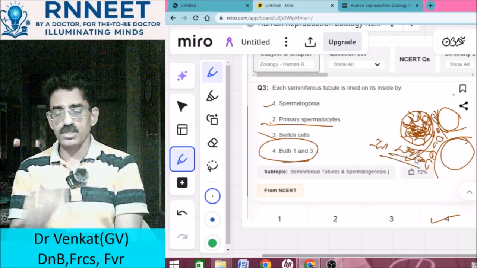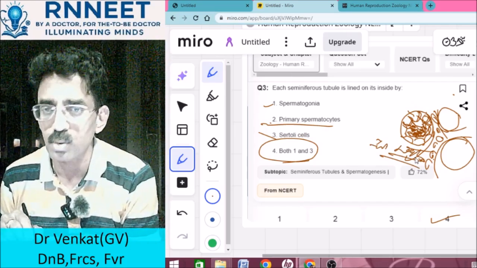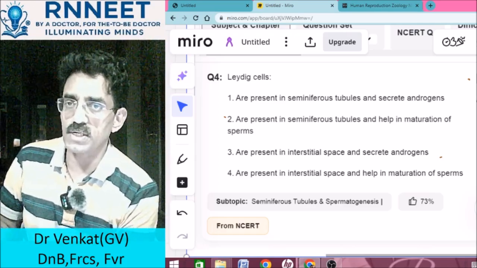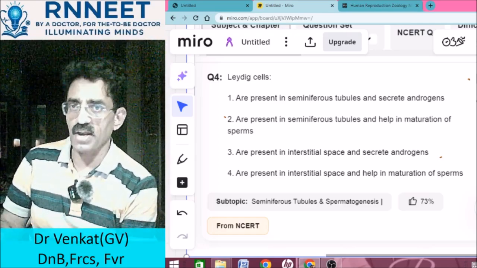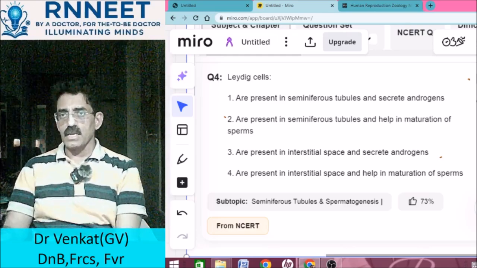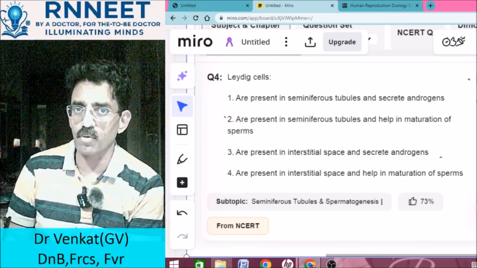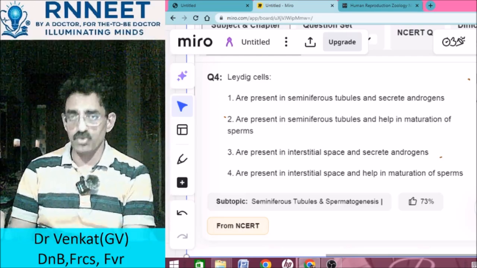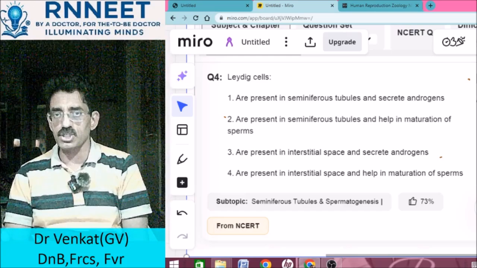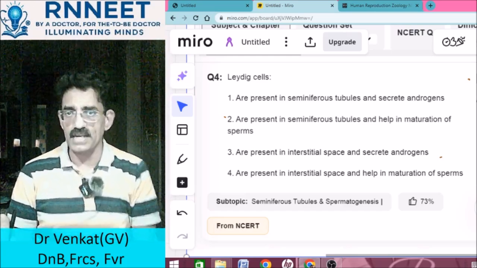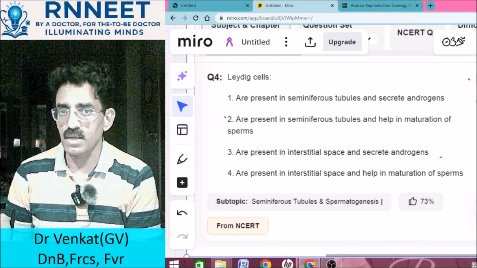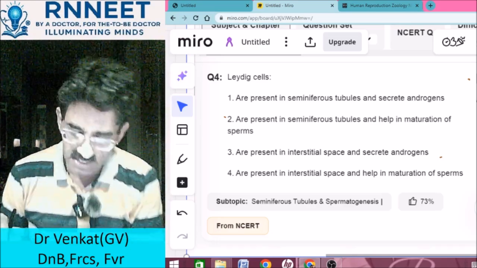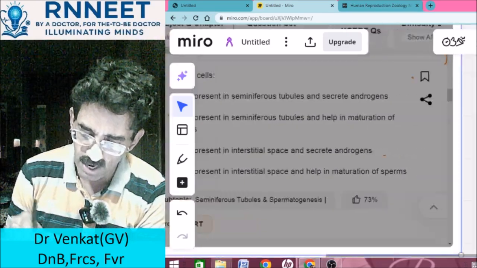So I think our next question basically is about it. The next question, fourth question, we talked about the interstitial cells of Leydig. Exactly, that's what is asked here. The Leydig cells are present in the seminiferous tubules and they secrete androgens. They are present in the seminiferous tubules and help in maturation of the sperms. They are present in the interstitial space and secrete androgens, are present in the interstitial space and help in maturation of the sperms. They are present in the interstitial space, you know that, right?